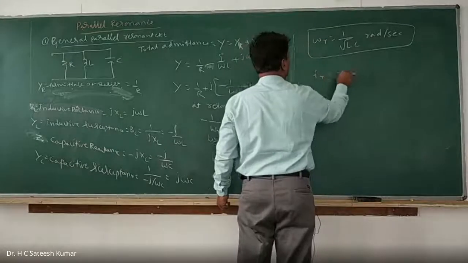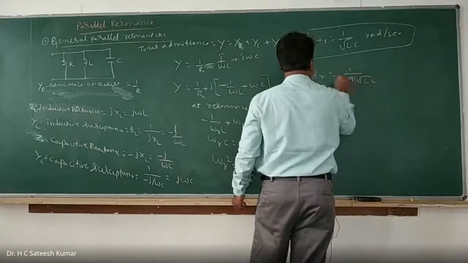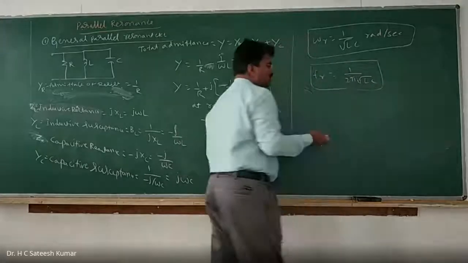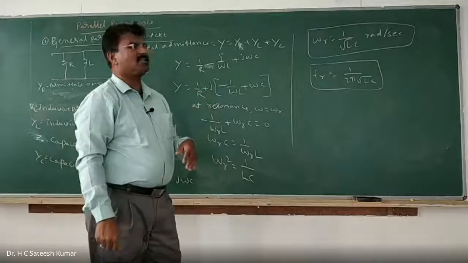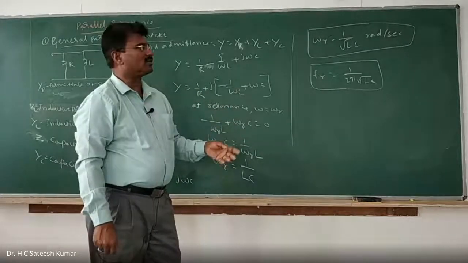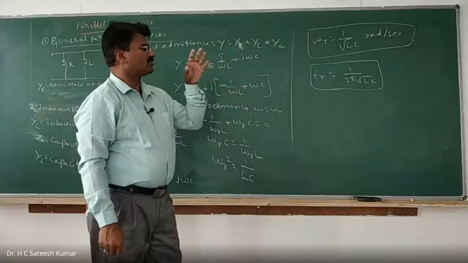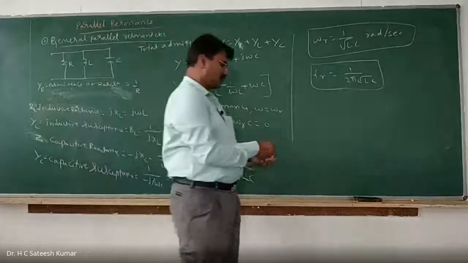Therefore, FR is equal to 1 over 2 pi root LC. That means the formula for a general parallel resonant circuit and a series resonant circuit is the same. Only if the resistance is in series with the inductance is the formula different. The resonant frequency for a series resonance and a general parallel resonant circuit remains the same, and this is in terms of hertz.